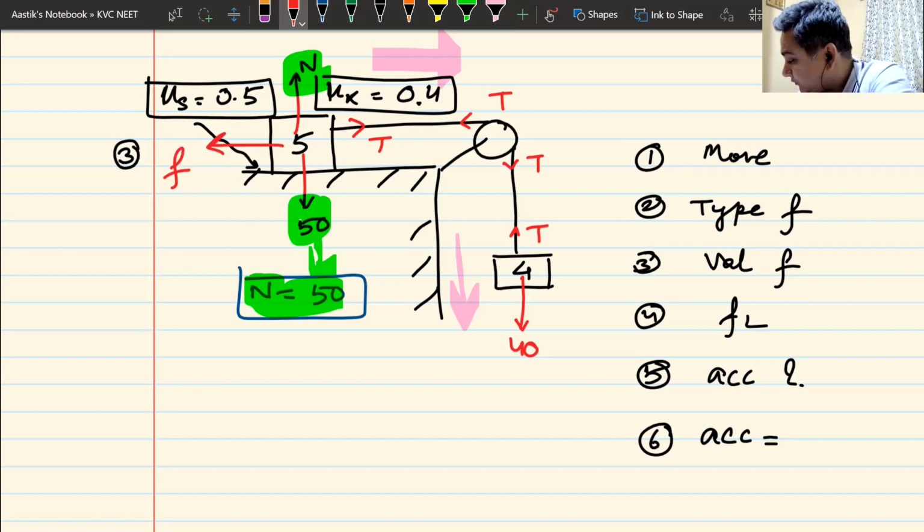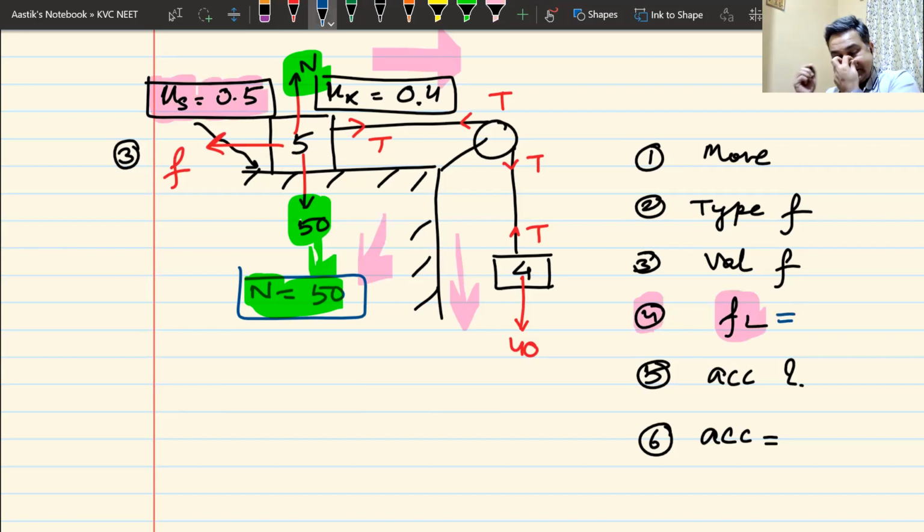So far, so good. Let us first calculate the value of limiting friction. We know mu s is 0.5 and we know normal reaction is 25. Can you tell me what is the value of limiting friction? 25, sir. 25.